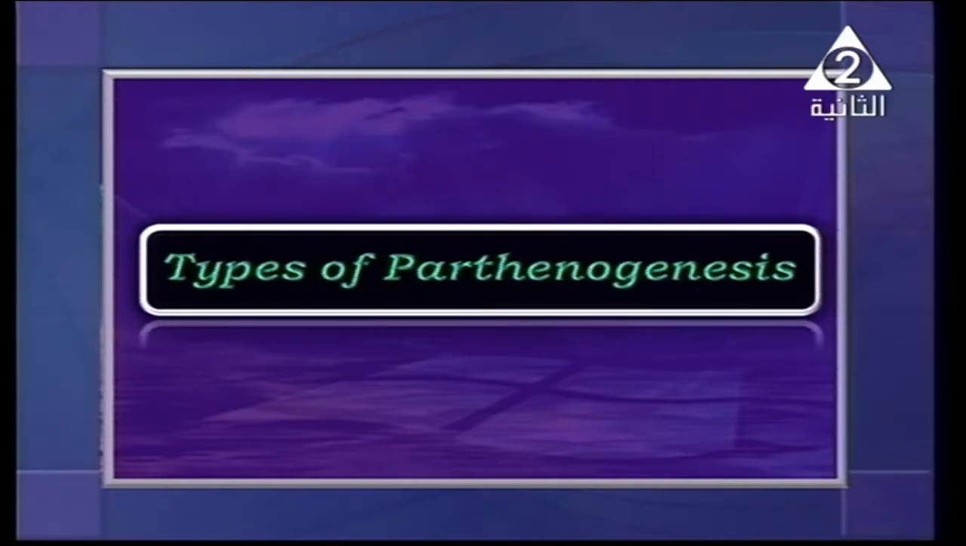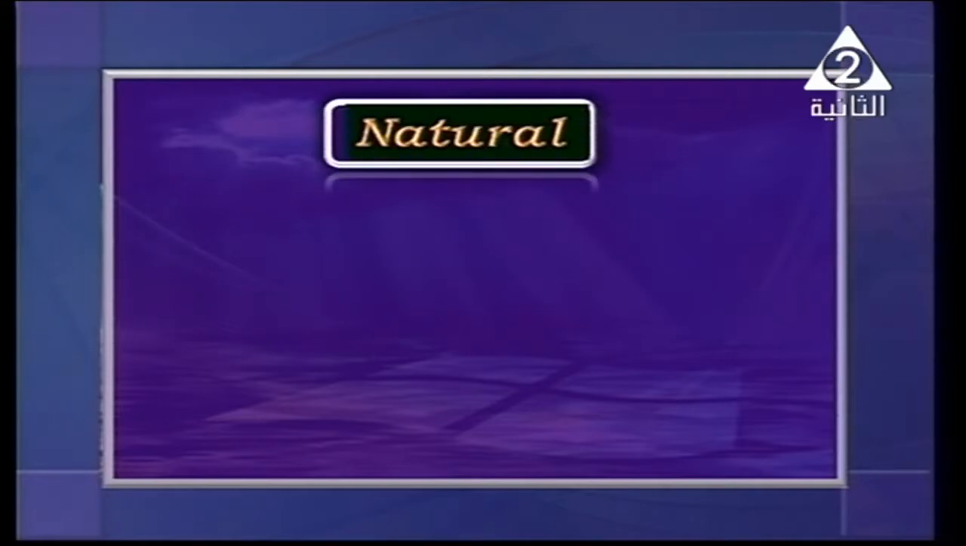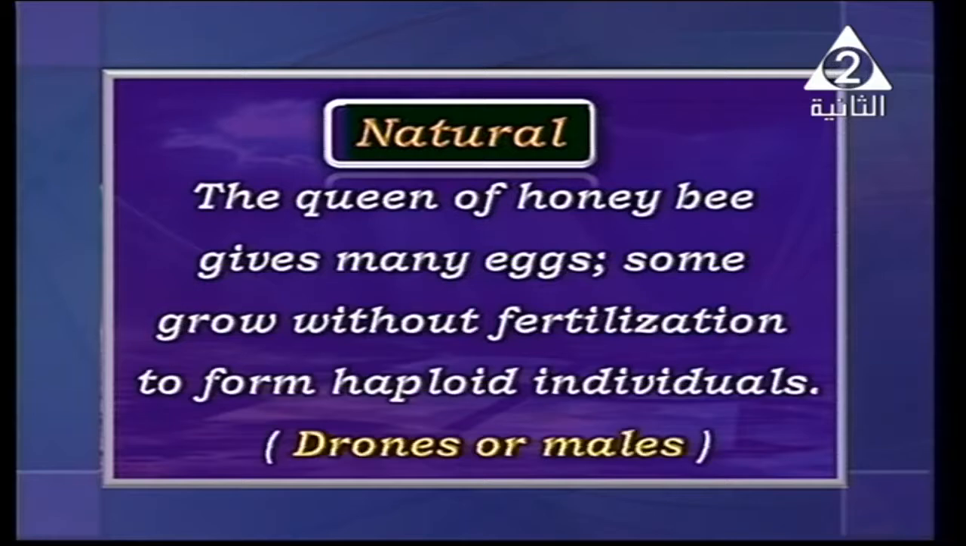Well, we have two main types of parthenogenesis. The first type is natural parthenogenesis. And what does natural mean? Do you know that it happens naturally? I mean that it doesn't happen inside the lab. The scientists didn't do anything, it just happens by nature.